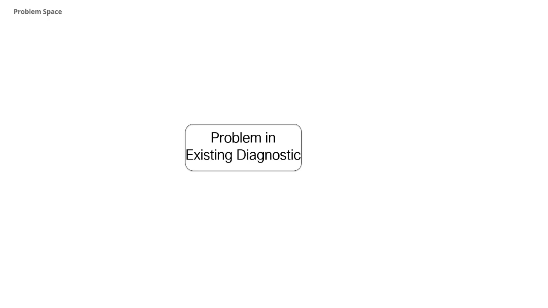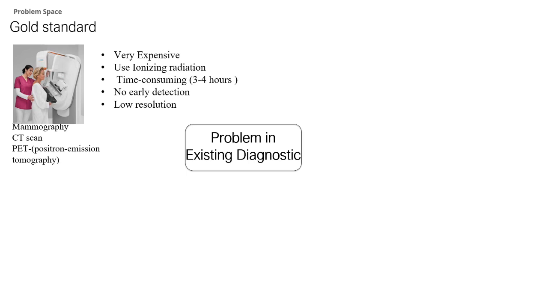Let's delve into the gaps in existing diagnostic solutions for breast cancer. In terms of imaging techniques like mammography, CT scans, and PET scans, although they're considered gold standards, they come with drawbacks. They are very expensive. They use ionizing radiation, which can be a concern. They are time-consuming, taking about 3 to 4 hours for a session. They lack early detection capabilities and have lower resolution compared to newer technologies.